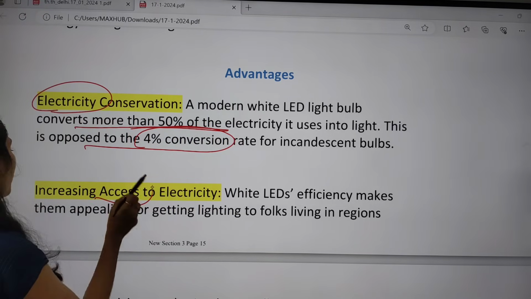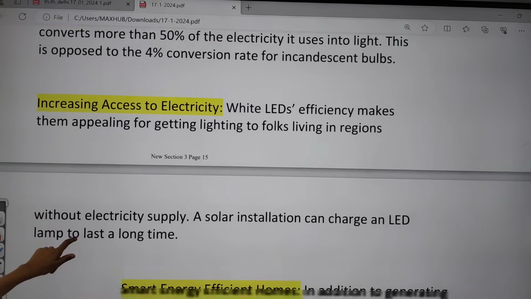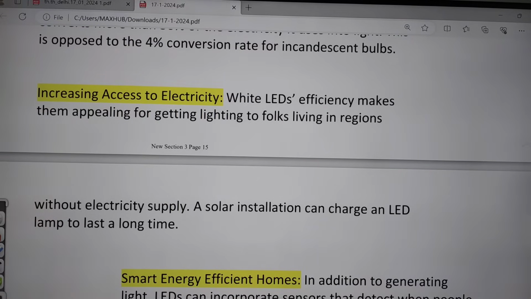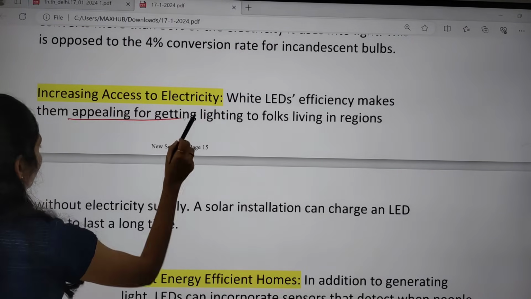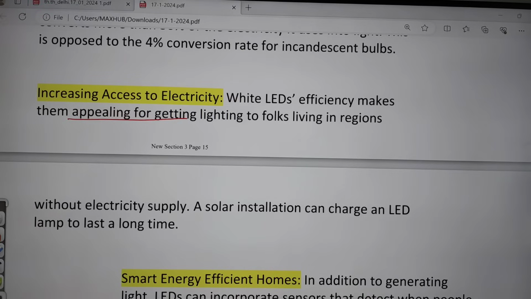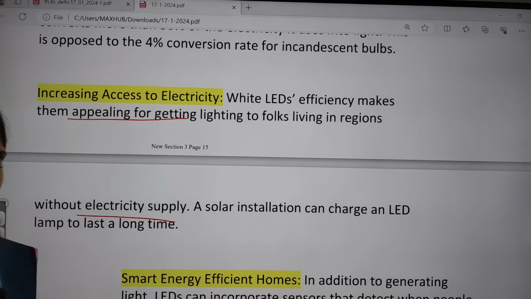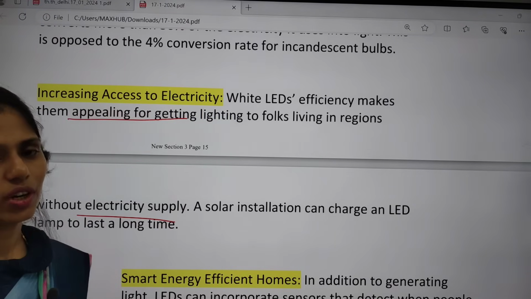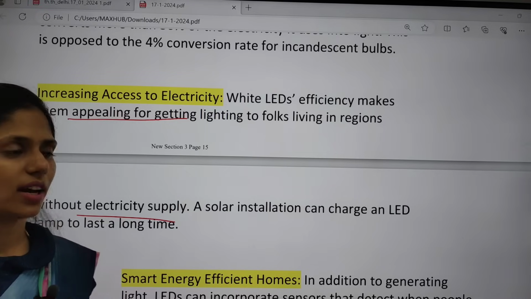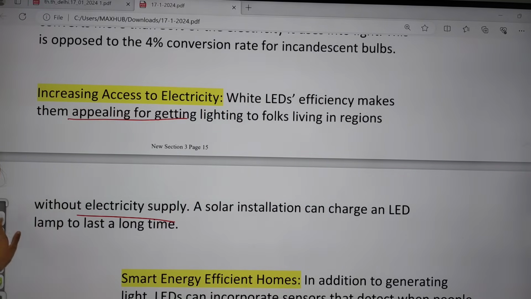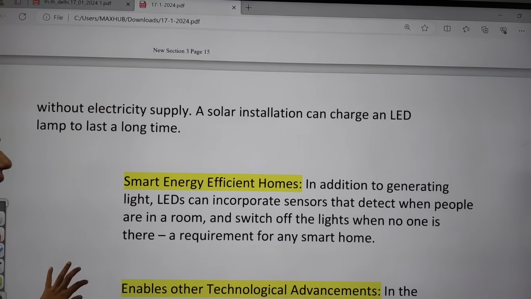It is also helpful for accessing electricity. White LEDs' efficiency makes them appealing for providing lighting to people living in regions without electricity supply. Without electricity supply, yes, we can use these LEDs, and we can also go for installation of these LEDs using solar installations, which will be helpful for lighting for a long time.